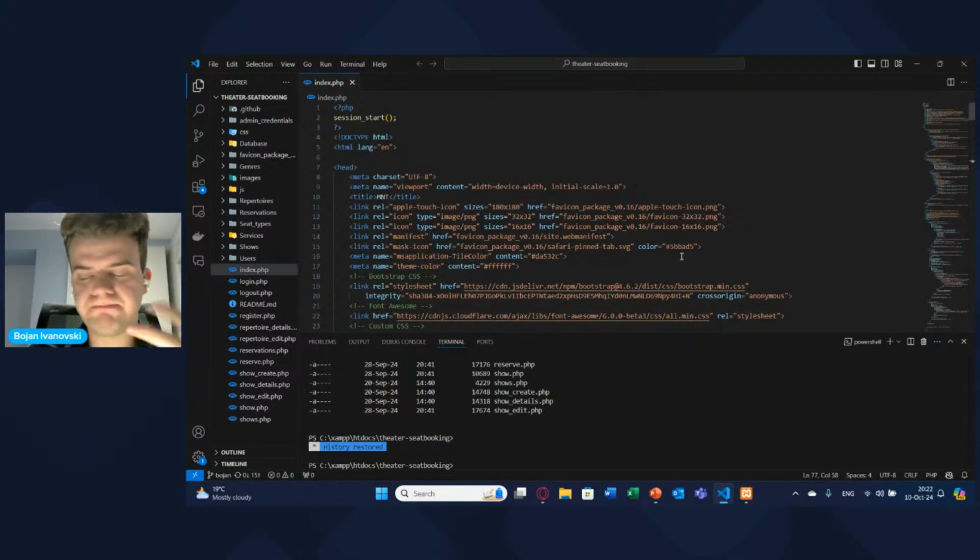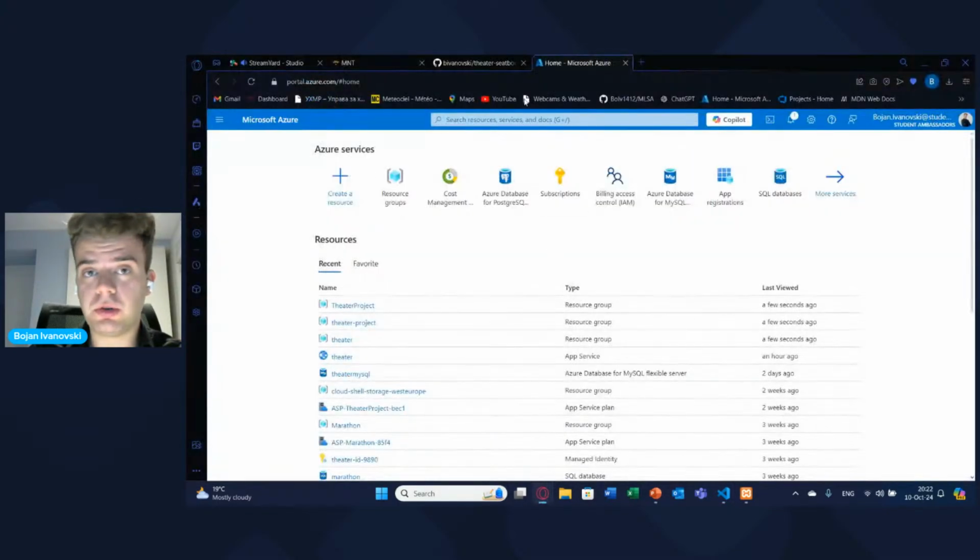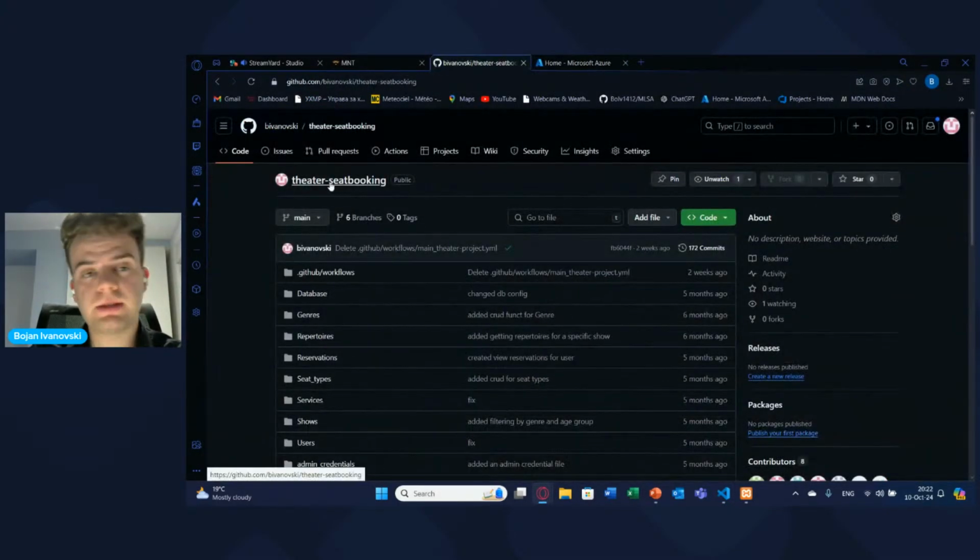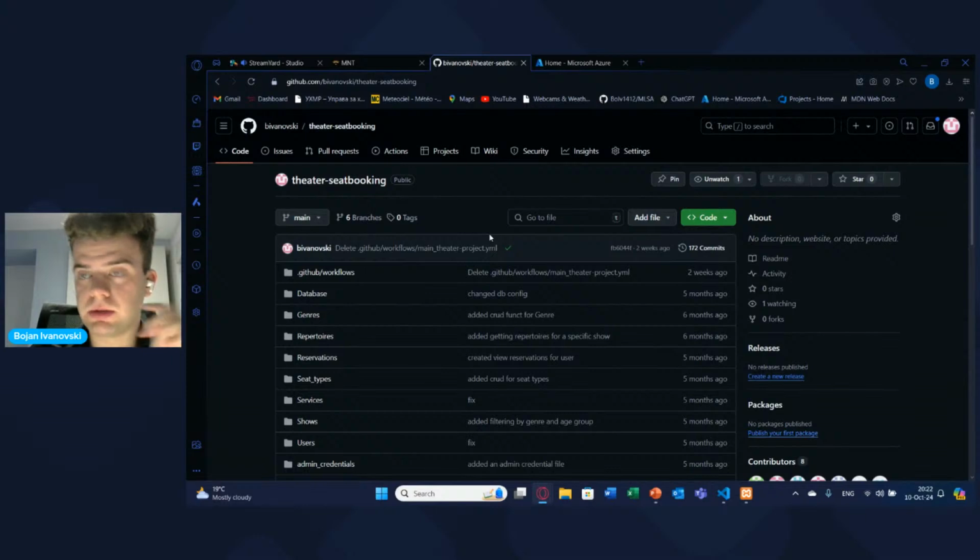But for those of you who aren't, this is how GitHub looks. I have pushed my code from the local environment to this GitHub environment.